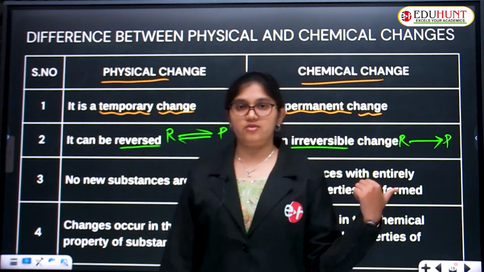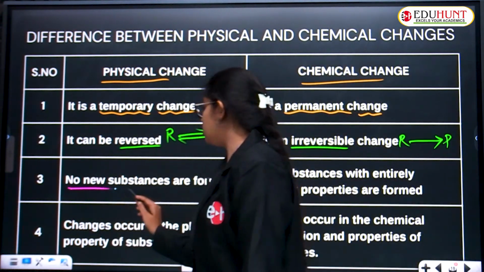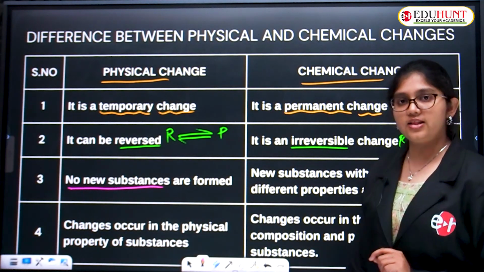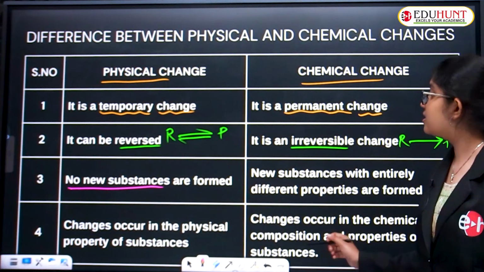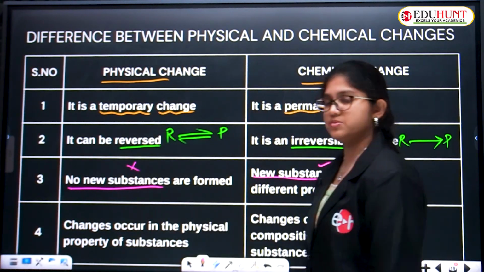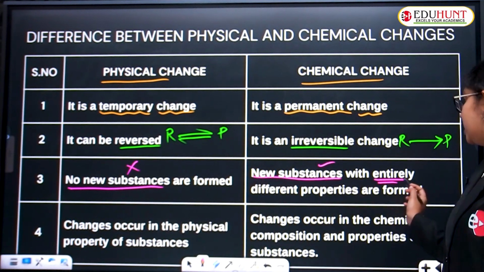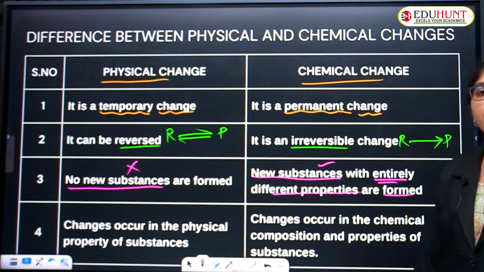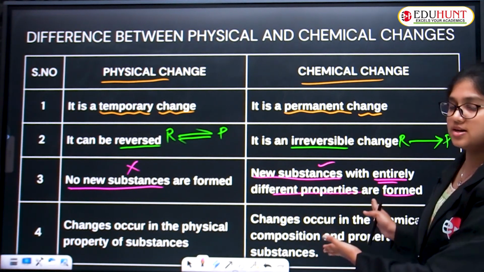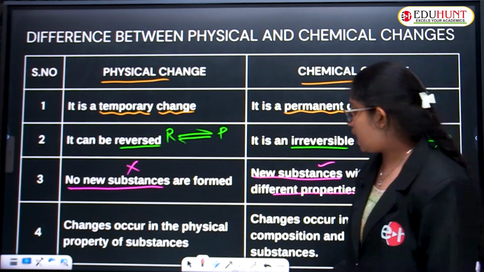Reversible, irreversible. Okay, now coming with the third one, that is no new substances are formed. As we know, we get star marks also kada, no new substances are formed regarding the physical change. What about chemical change? Very good, new substances are formed, entirely new. Here new substances are formed which have entirely different properties from those of the reactants. Reactants kanna kotta formations of the products are formed, entirely different from the properties of the reactants. Okay, now coming with the last point children,